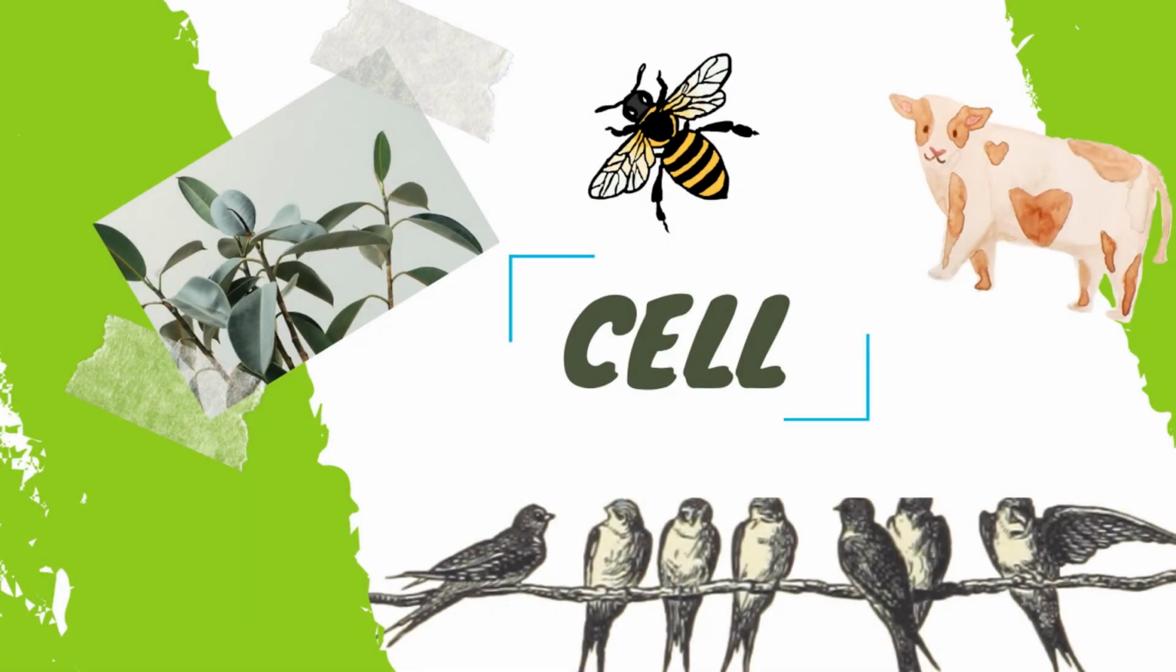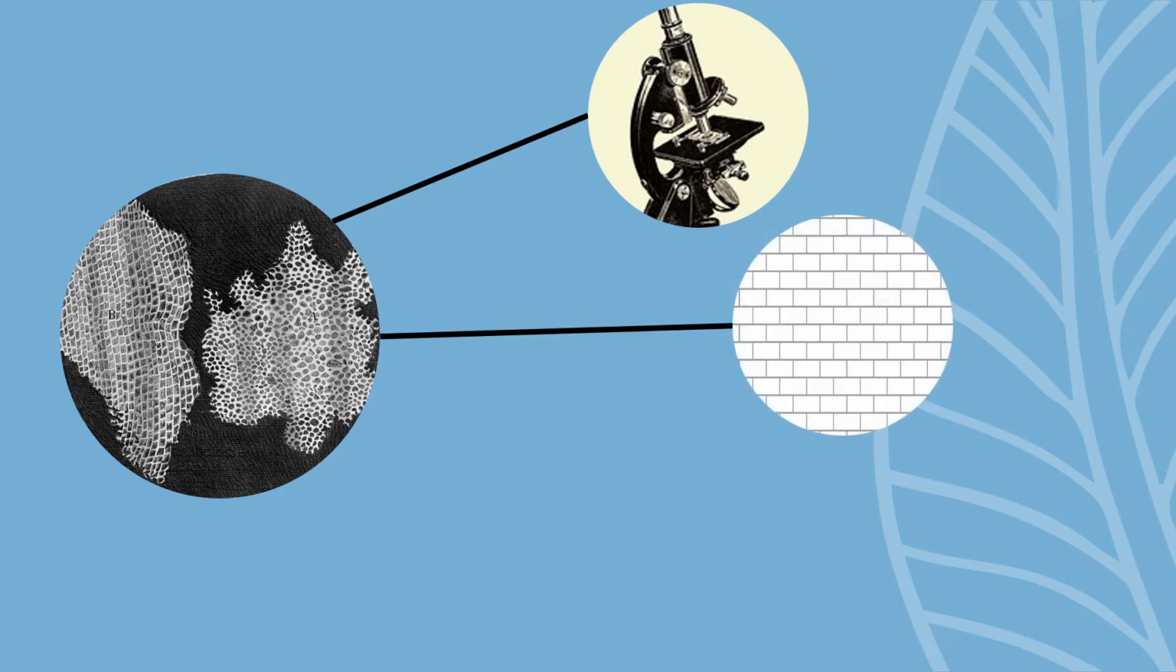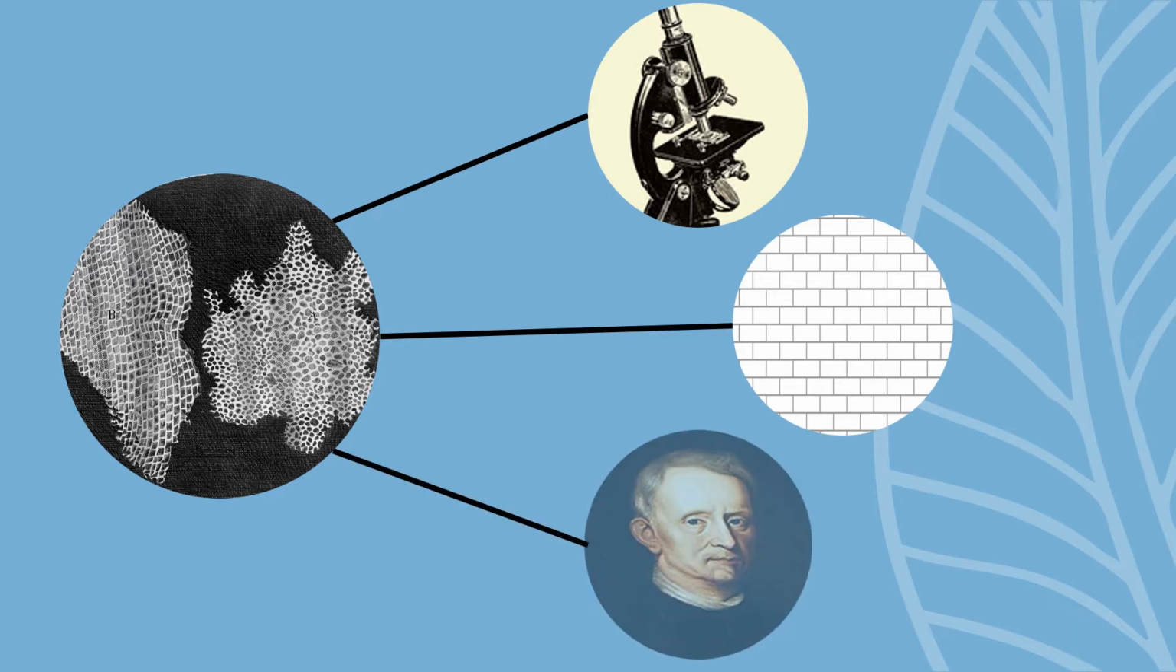The living organisms are composed of tiny living units called cells. The invention of the microscope during the 17th century was instrumental in the discovery of cells. The term cell comes from a Latin word cella, meaning little room or hollow space. And this term cell was given by an English scientist, Robert Hooke.